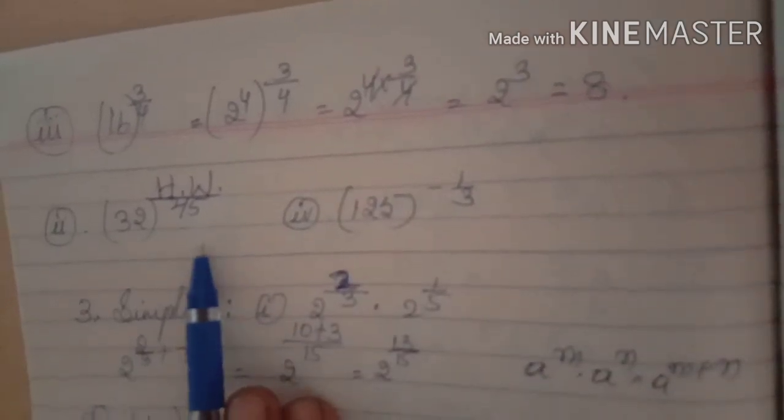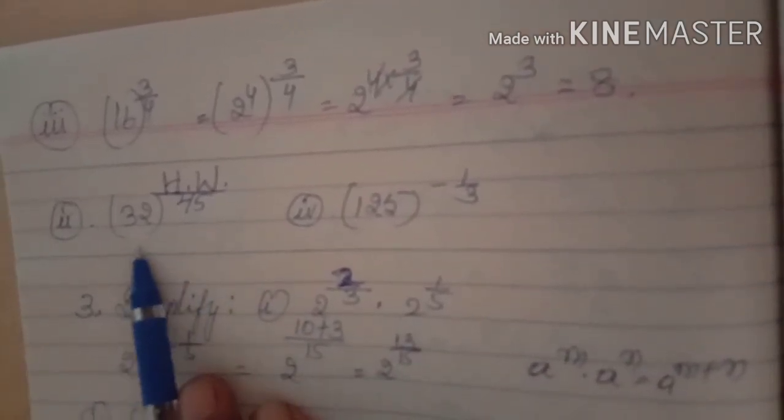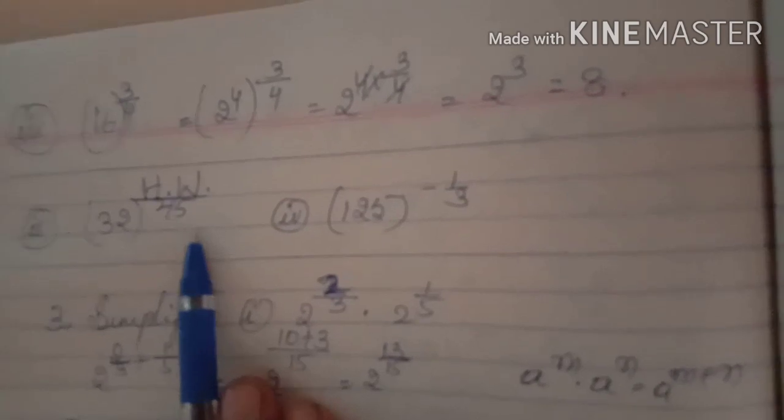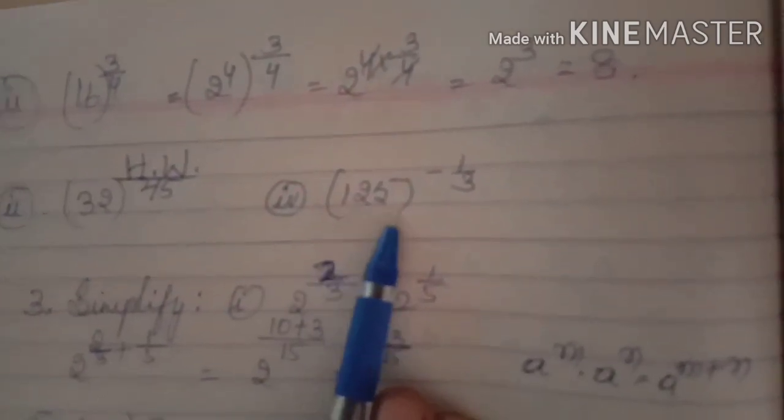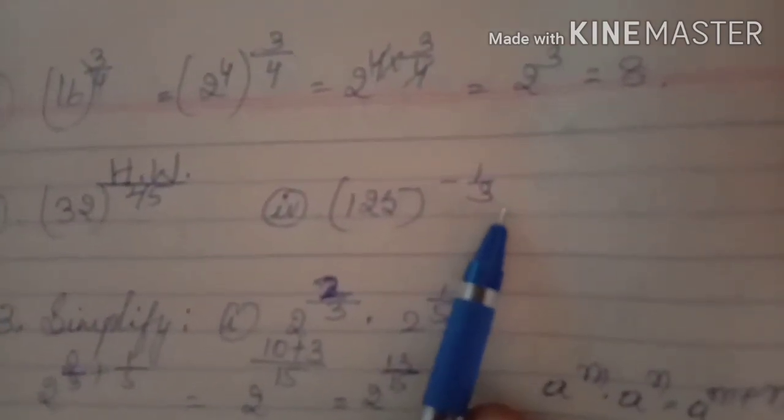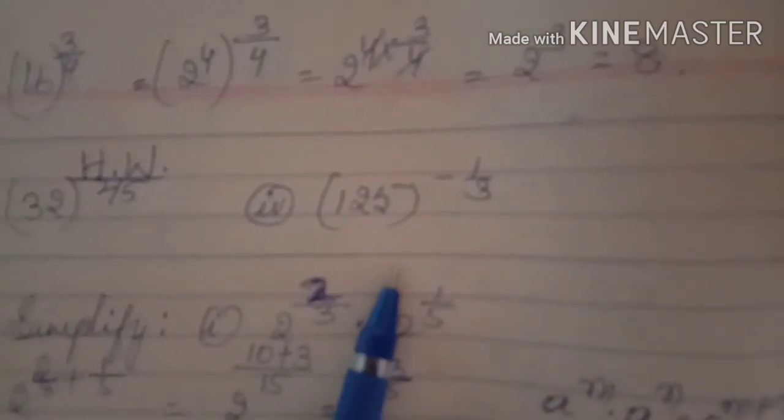Now I want to give you homework: 32 to the power 2 by 5 and 125 to the power minus 1 by 3. Okay, try to solve this. If you are not getting it, you can ask me personally. Then let us go for the third main.